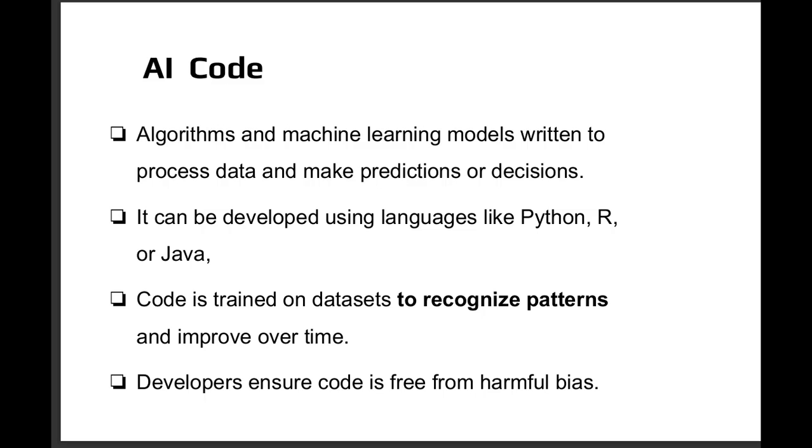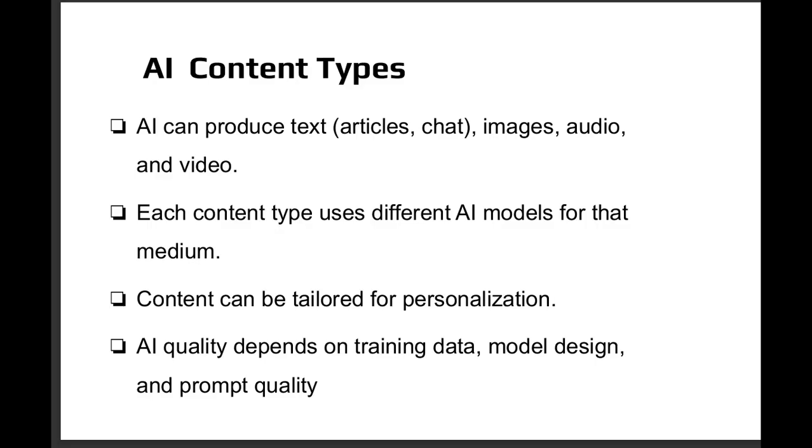Next, we're going to discuss some of the different content types that can be created by artificial intelligence. A content type refers to a specific type of output. One common AI content type is text. We can use our chatbots and our assistants to help create articles and chat histories on specific topics. Another content type is images. We can create visual displays of something that we create within the search parameters. AI content can also be audio or video.